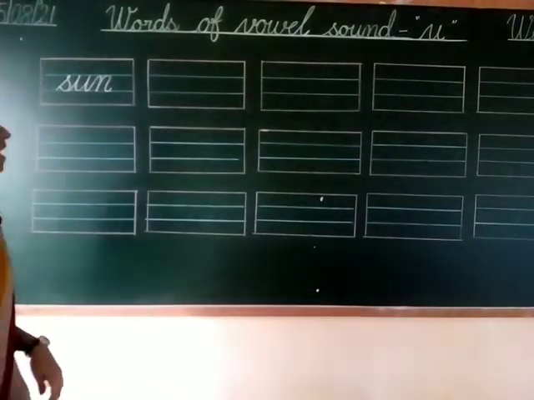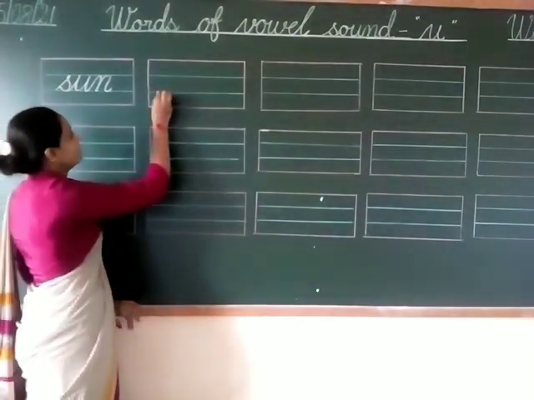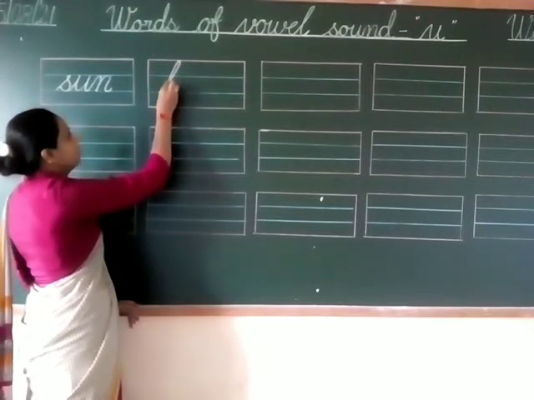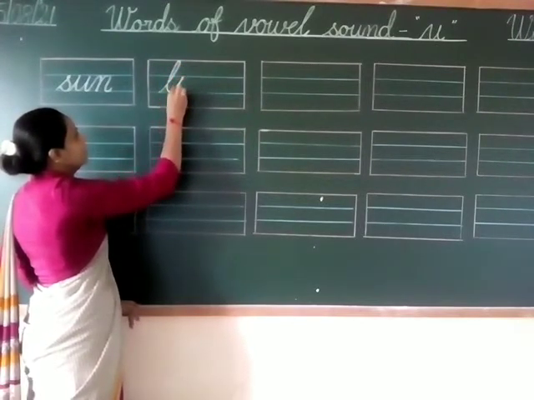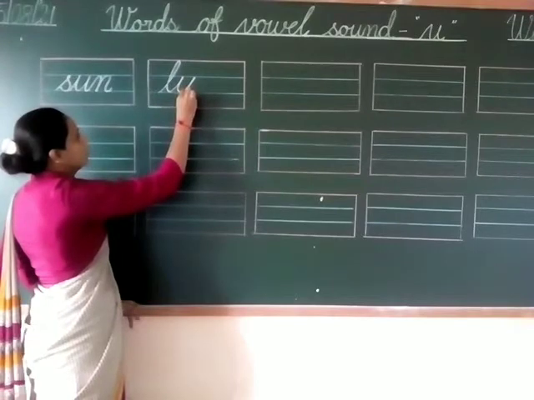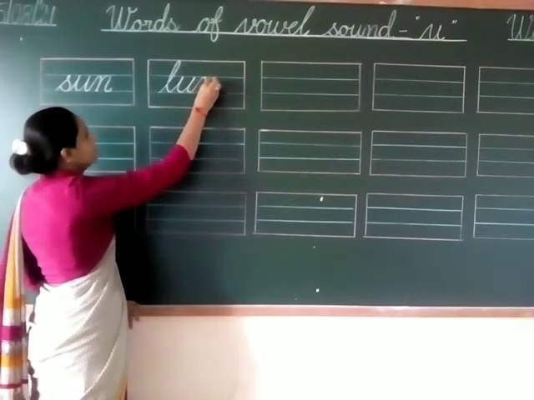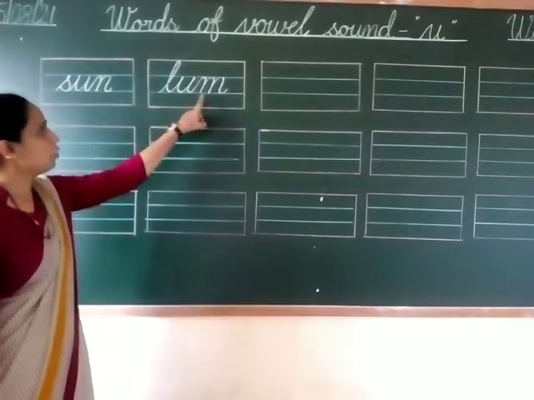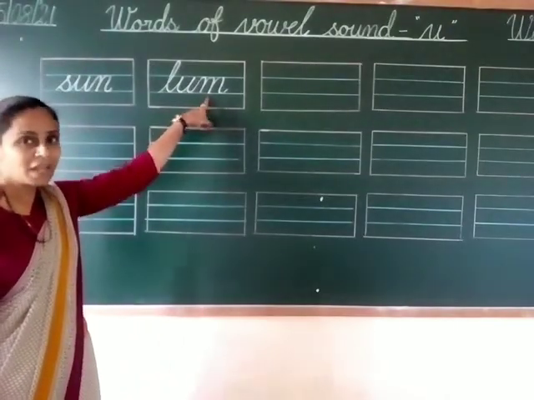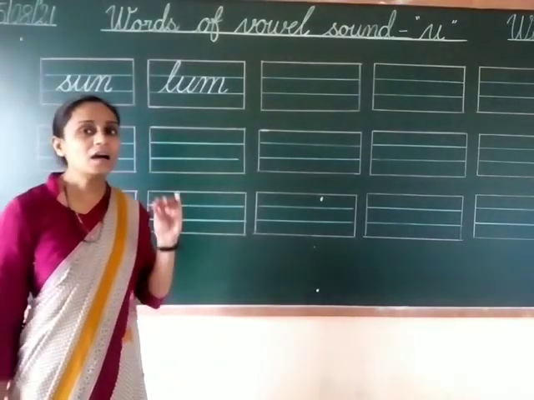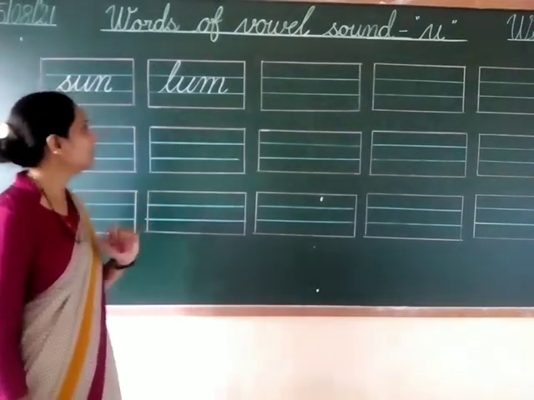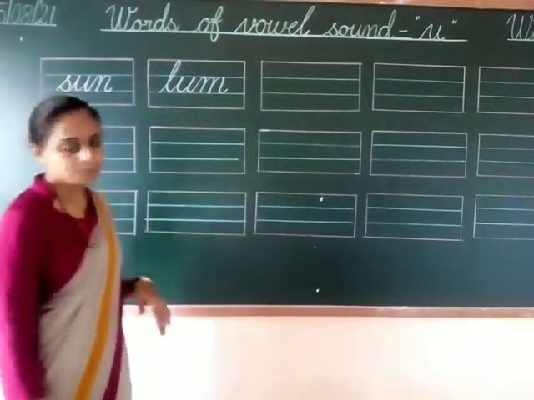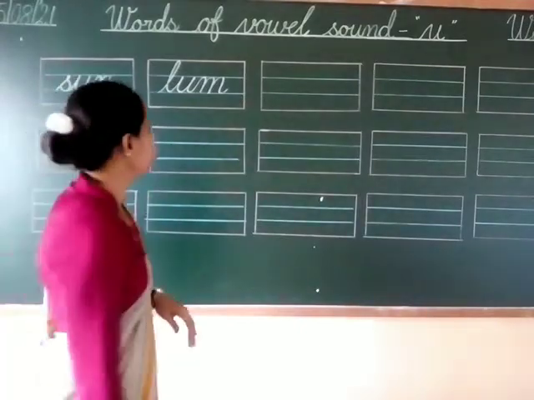Next is lung. This is letter L. This is letter U, and this is letter N. L-U-M, lung, and sound is L-M, lung. Next is jug.